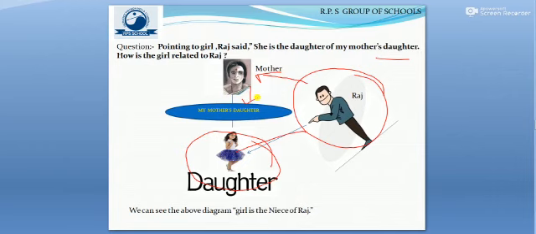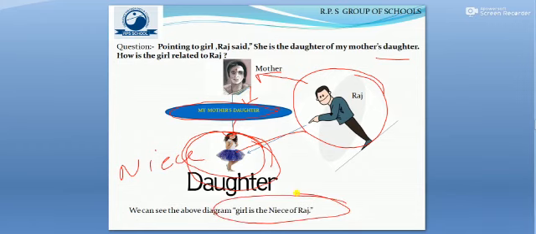That means she is the daughter of my mother's daughter, who is of course going to be a niece. So hence we can see in the diagram above, the girl who is pointed at stands in relation of niece with Raj. So she is the niece of Raj.